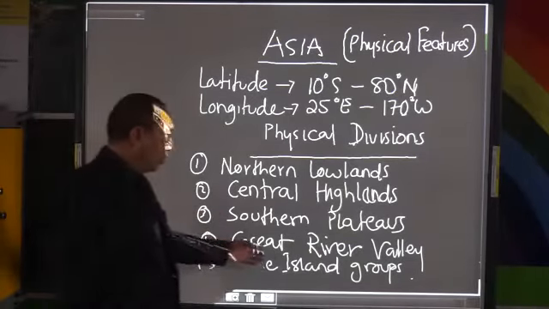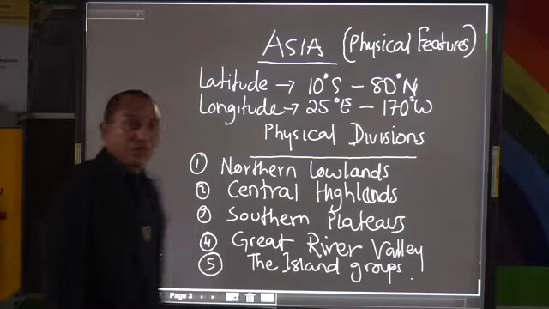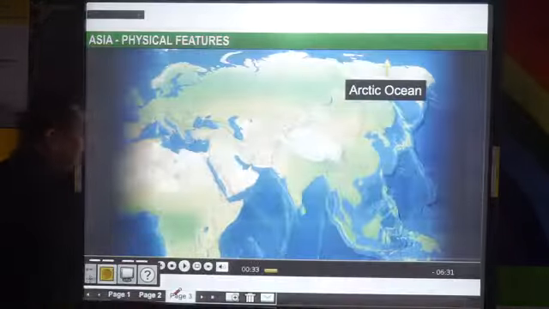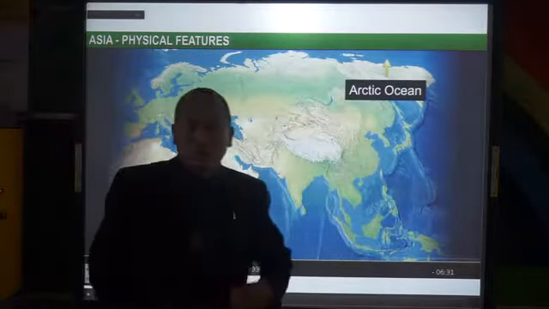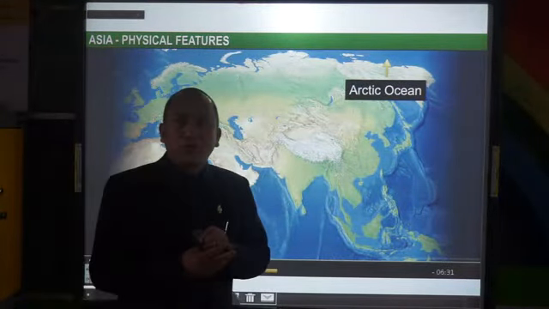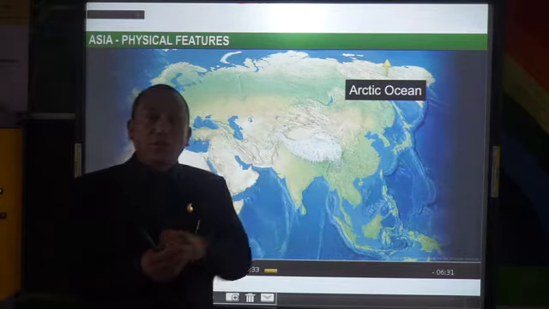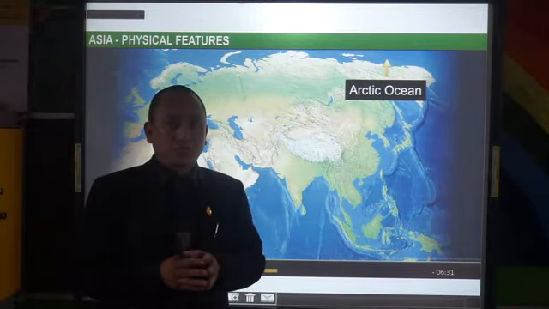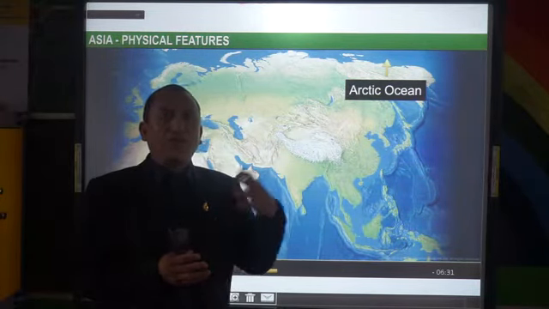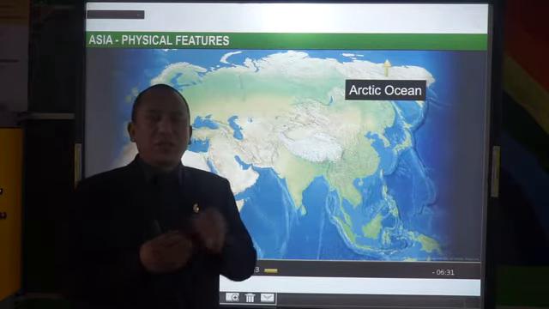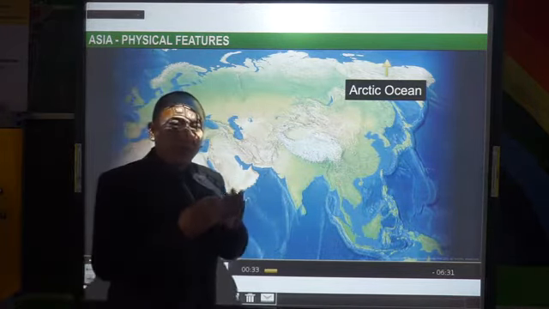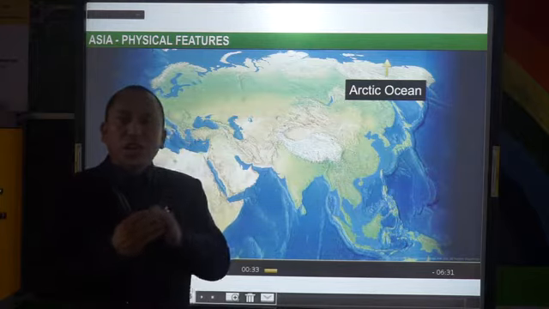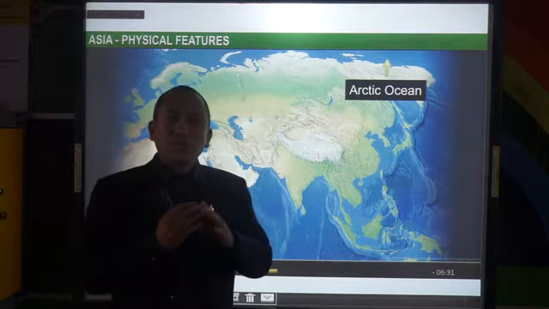A little bit more, we go to the great river valleys. Which are the great river valleys? That means the main rivers of Asia. Like we have the Indus Valley, which was created by the river Indus, where we have the five major rivers: Chenab, Beas, Sutlej, Ravi and Jhelum.